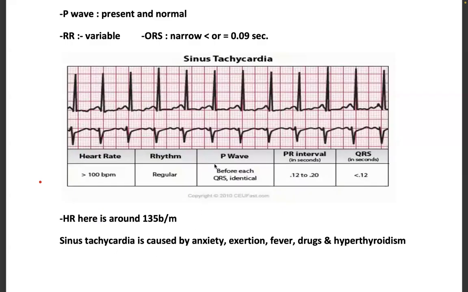We should know the causes of sinus tachycardia: anxiety, exertion like exercise, fever, some drugs, and hyperthyroidism.